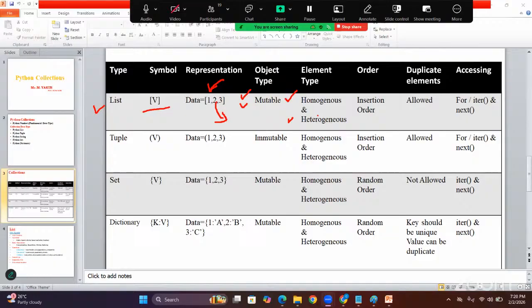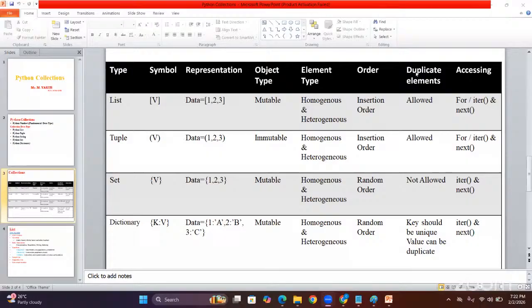Then we call that heterogeneous. And order is preserved, which means the order in which you give elements, we can access in the same order. Suppose first I gave the number 10, next I gave 20, next I gave 30, sir. So once I give them, the position of 10 is 0 here, 20 is position 1, 30 is position 2. So the position is not going to change. The order in which you insert, we can access back in the same order.